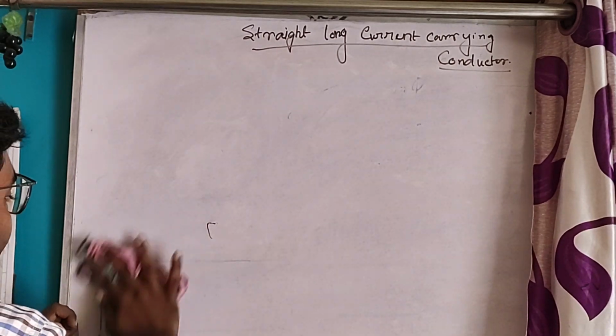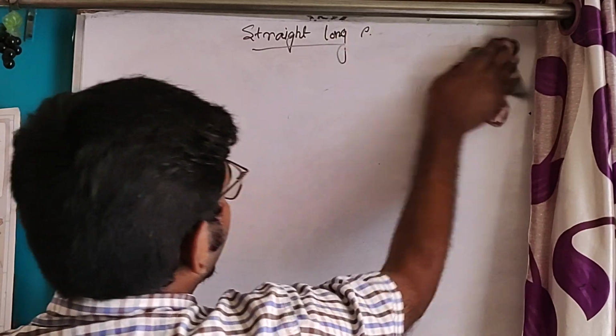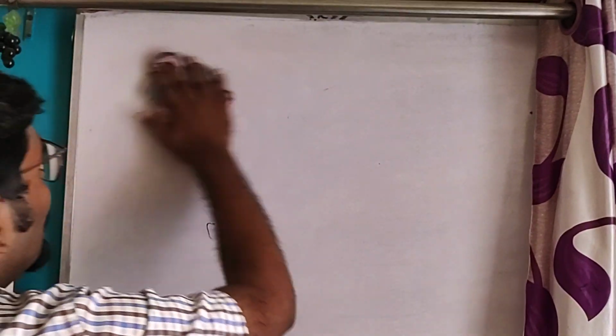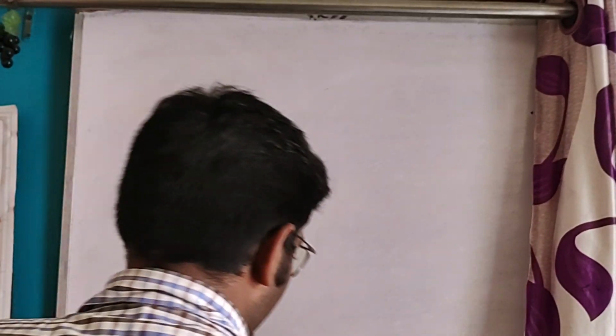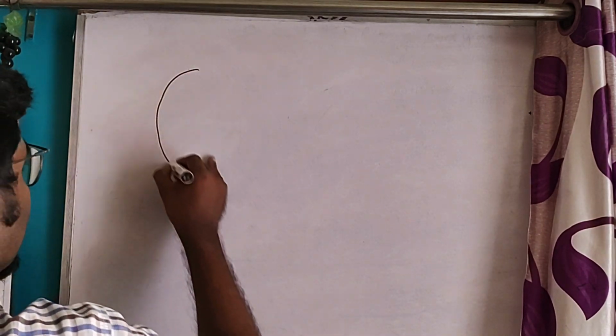Now, we have to derive the magnetic field for a circular loop. For a circular loop. Okay. This is a circle here.